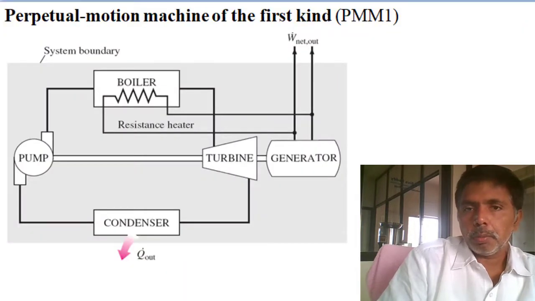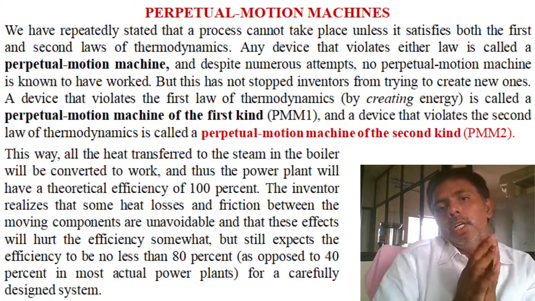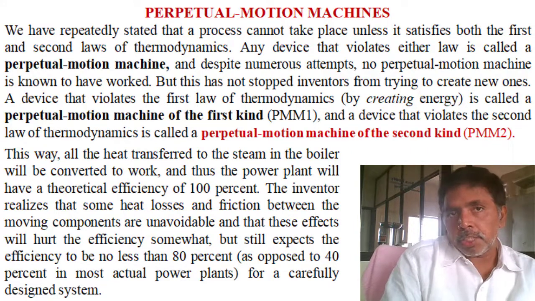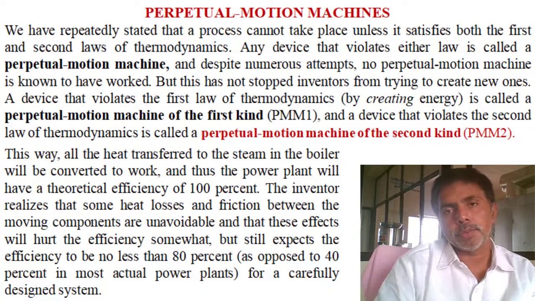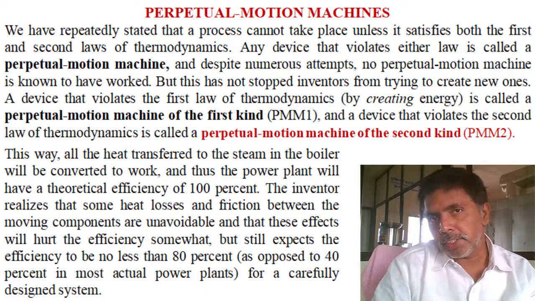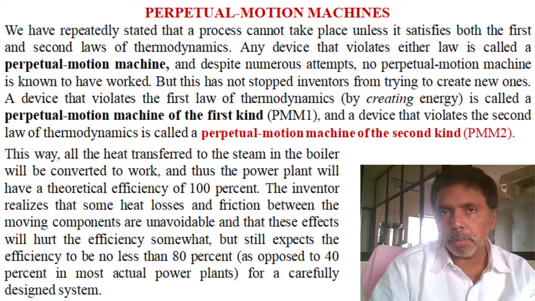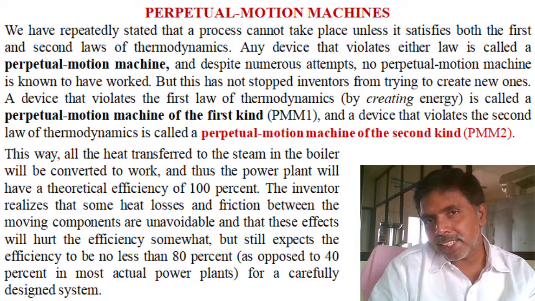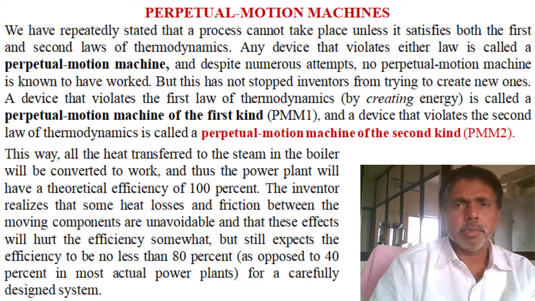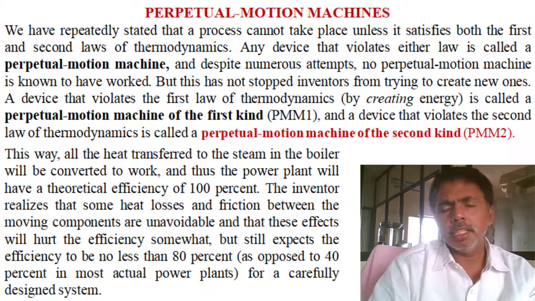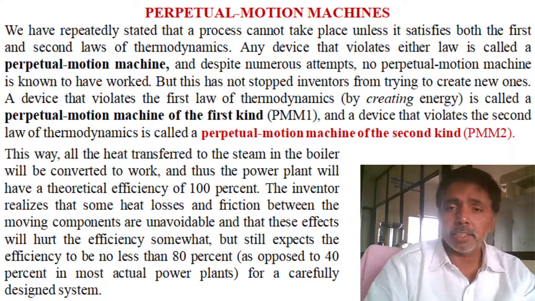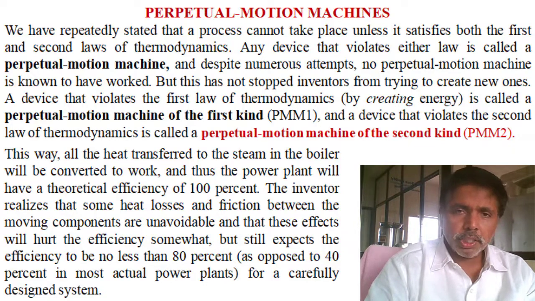Next we move to the perpetual motion machine. Why? Because the first law and second law of thermodynamics are only statements. The only experimental evidence was developed by Joule in his experiment: in cyclic operation, the summation of all heat interactions equals the summation of all work interactions. The remaining are all statements, so automatically opposing research groups are there. They will challenge those statements.